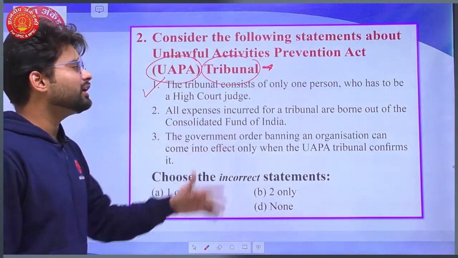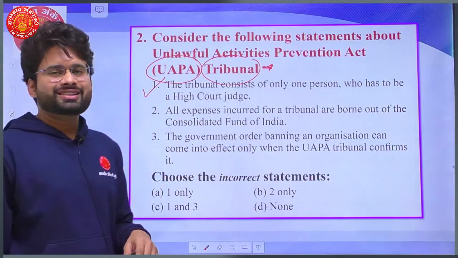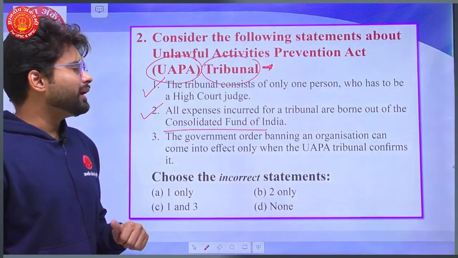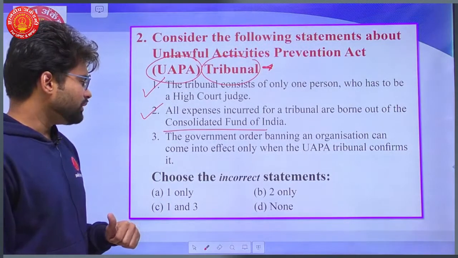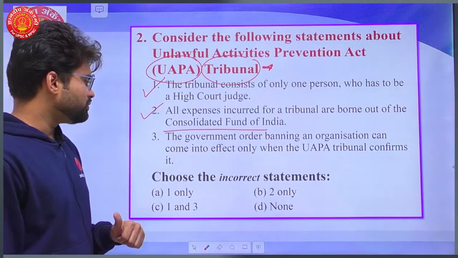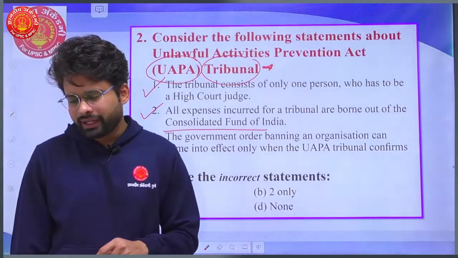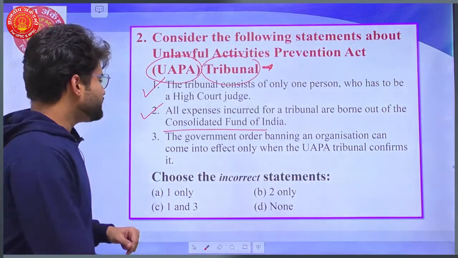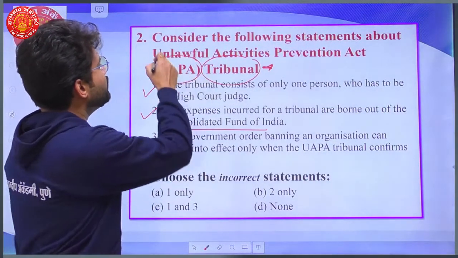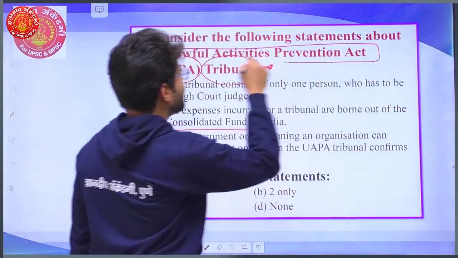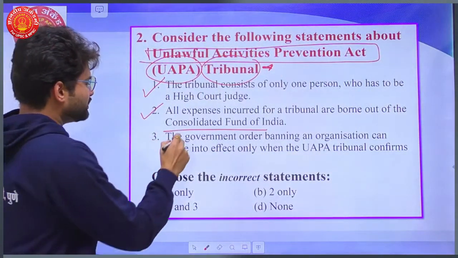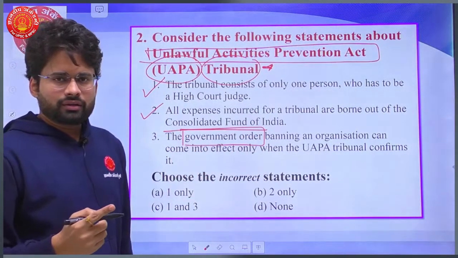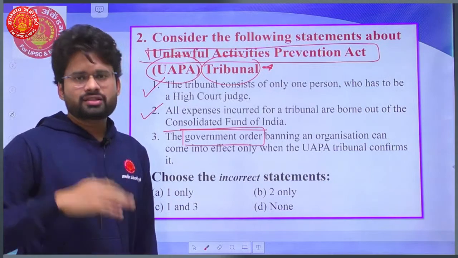All expenses incurred are borne out of the CFI, that is the Consolidated Fund of India. Yes, of course. And the government order banning an organization can come into effect only when the UAPA tribunal confirms it. Under this Act, the government orders banning of an organization because it is involved in terrorist activities.